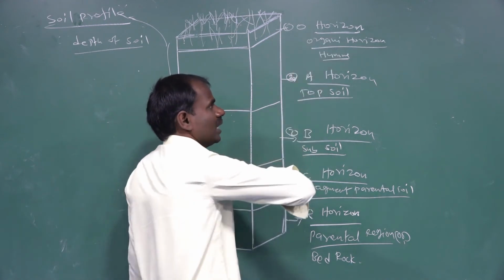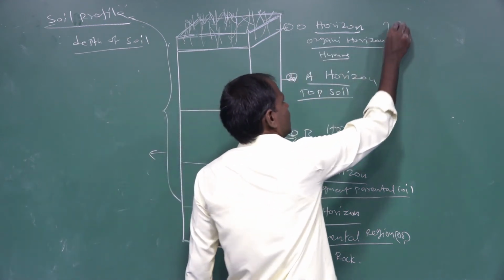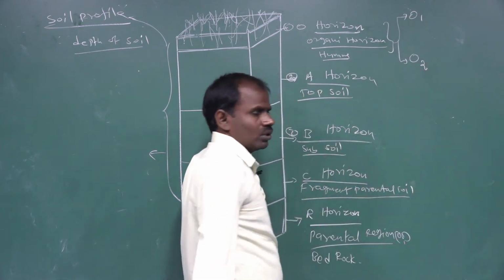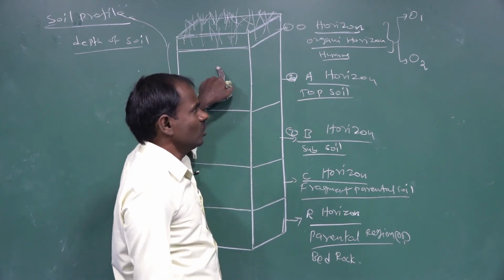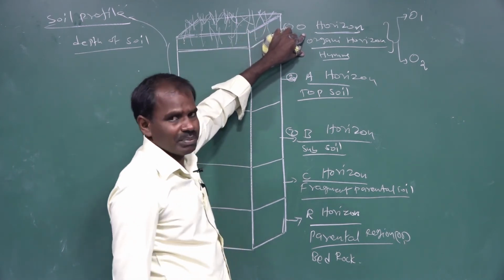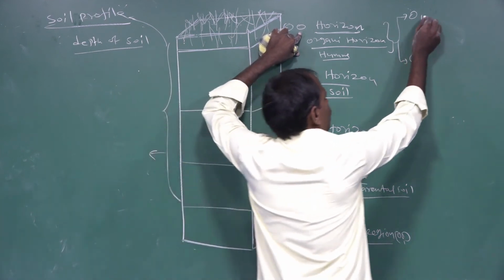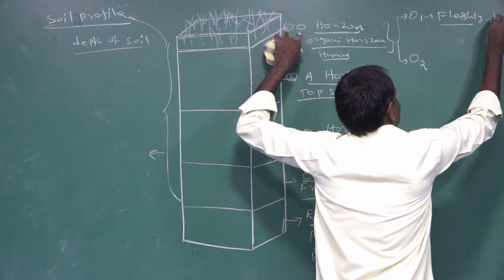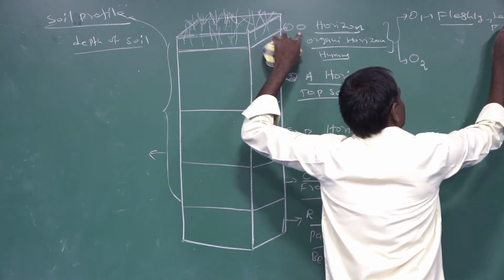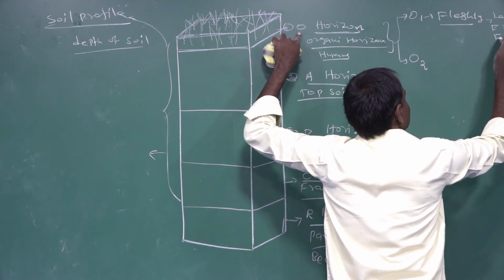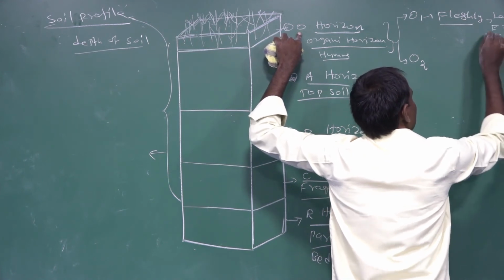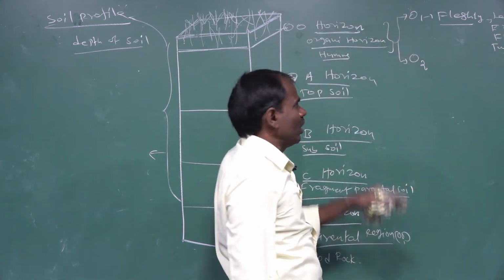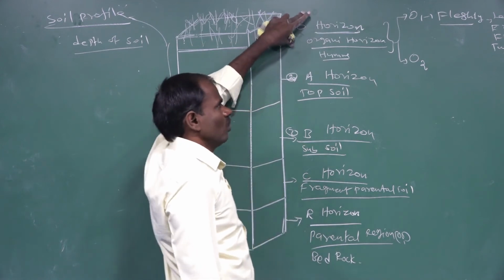The O horizon has two types: the O1 horizon and the O2 horizon. These O horizons contain only organic substances, both fresh and dead. The O1 horizon has fresh leaves, fruits, flowers, and twigs.